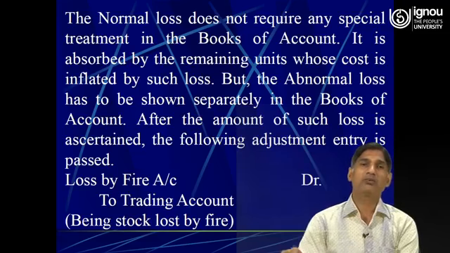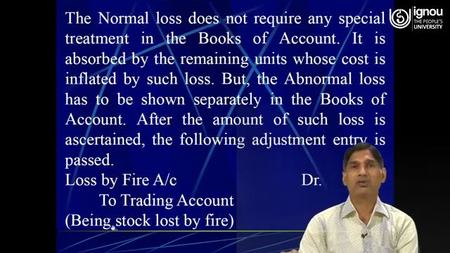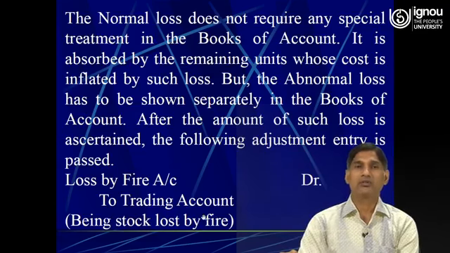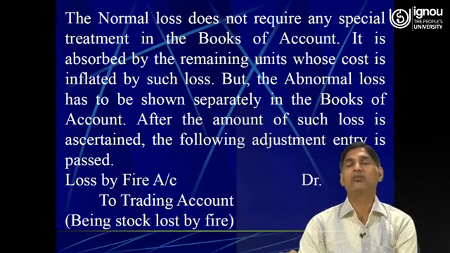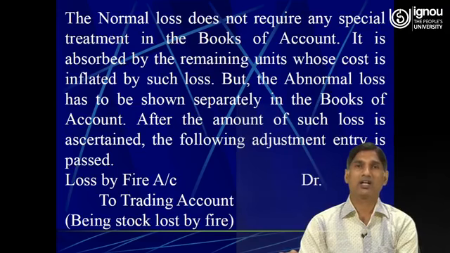So the journal entry would be loss by fire account debit to trading account, because we deal with goods in the trading account. All the transactions relating to goods will always be charged to the trading account. So here we have loss of goods by fire, therefore loss of goods by fire would be transferred to the trading account.